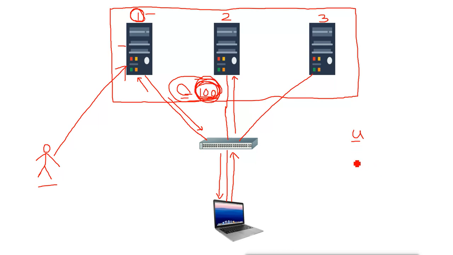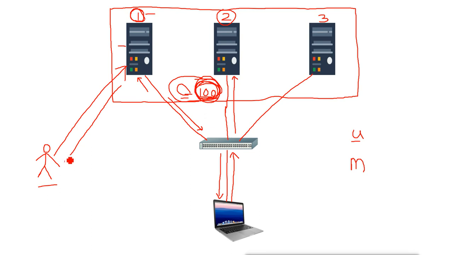Now in case we select the multicast mode, then what will it do? All the nodes will respond for the cluster IP address and also they will respond for their own IP address. So if the administrator sends a request for configuring or accessing this server on this node's IP address, then it will respond to this IP address and accept the request.